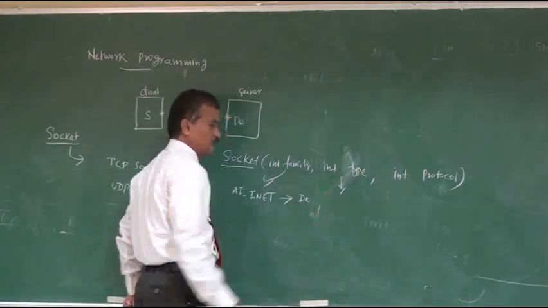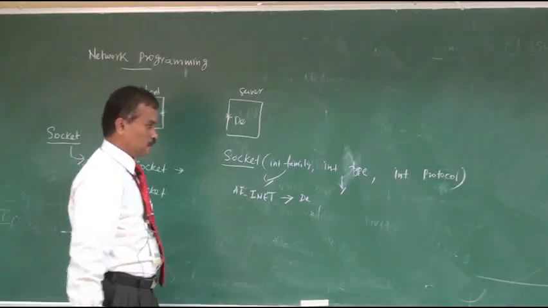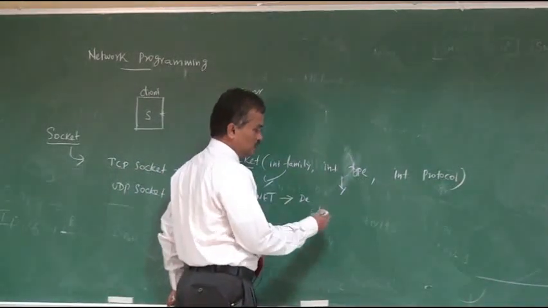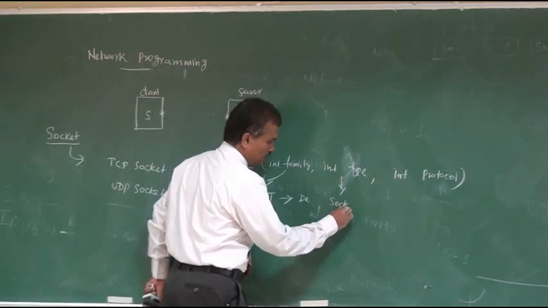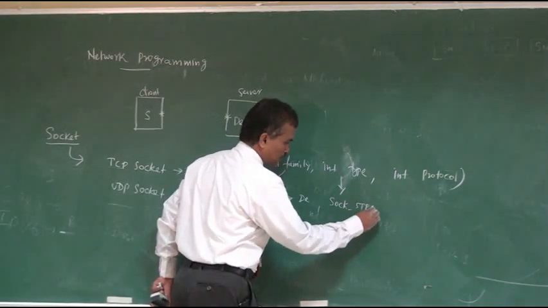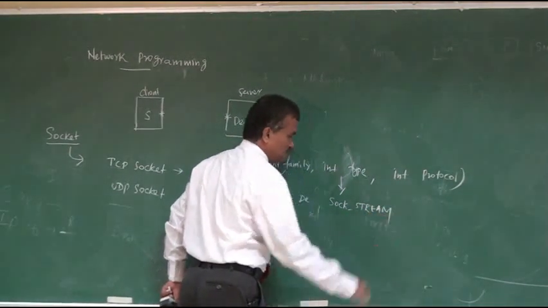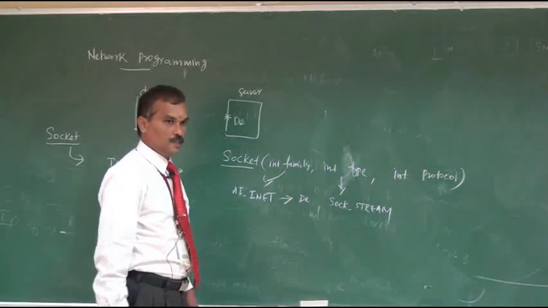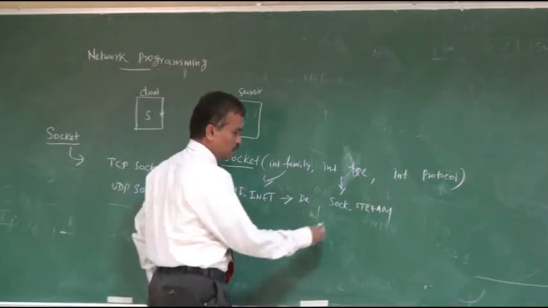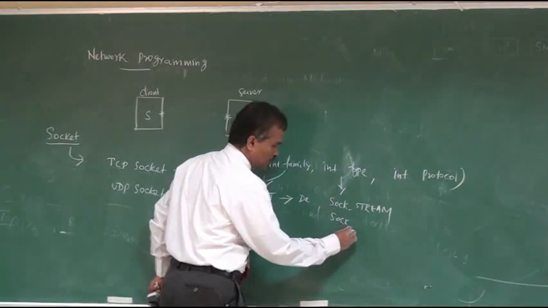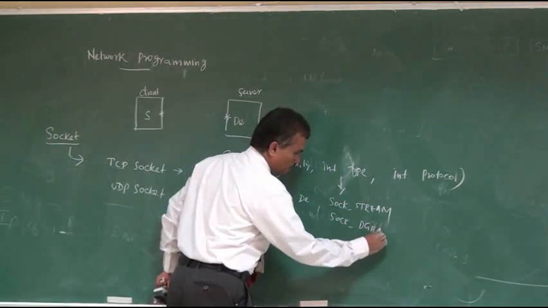Type is what type of socket we are going to create. For example, if you want to create a TCP socket, we specify SOCK_STREAM. If you want to create a UDP socket, we specify SOCK_DGRAM.